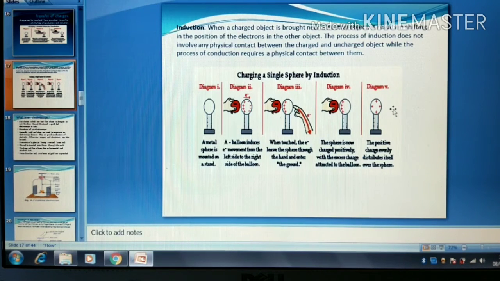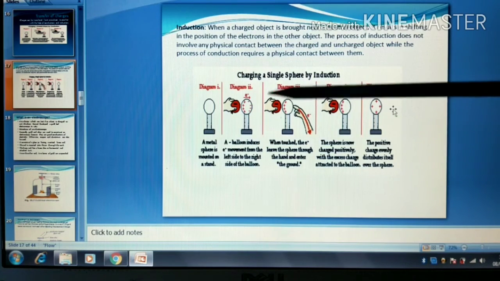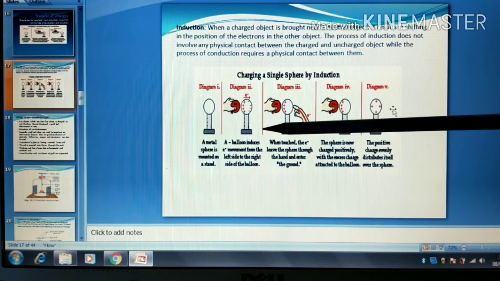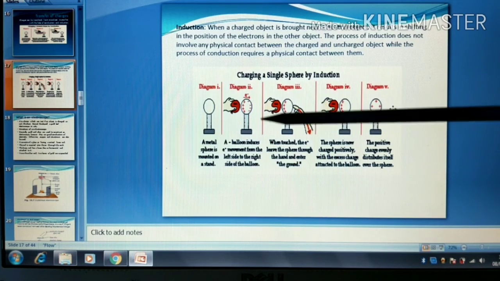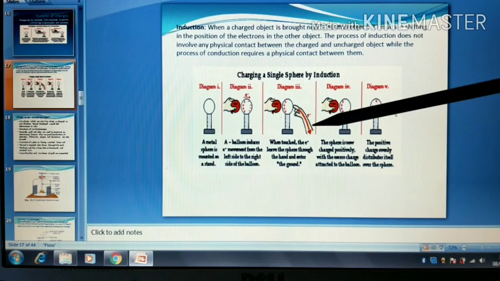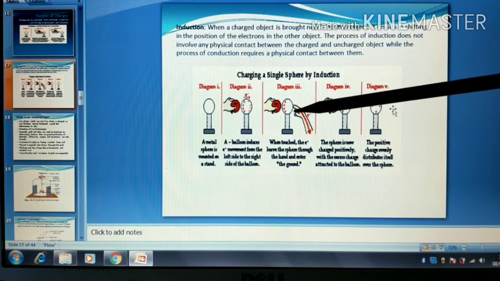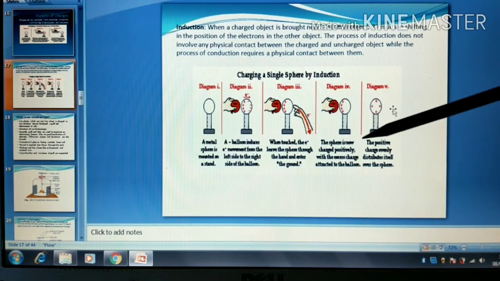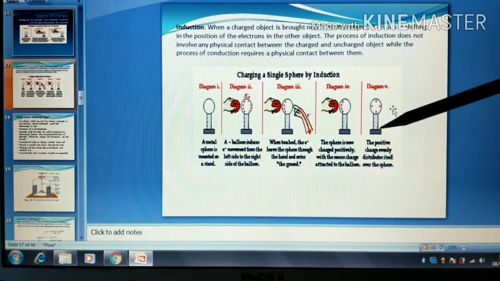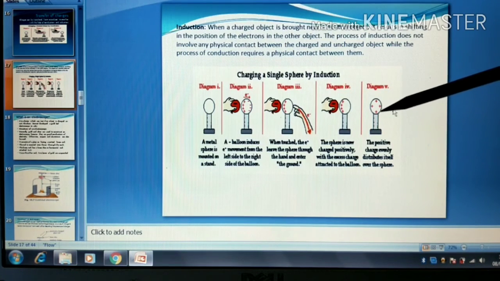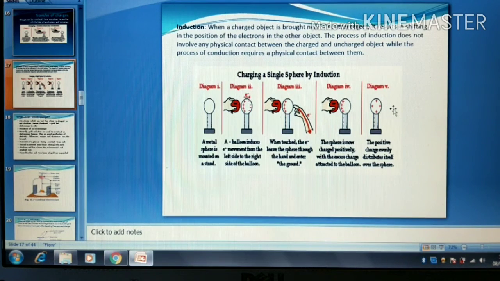Here you can observe a metal sphere which is mounted on a stand, and in the second diagram, a balloon induces electron movement from the left side of the sphere. Then again, when touched, the electrons leave the sphere through the hand and enter the ground. The sphere is now charged positively with the excess charge attracted to the balloon. The positive charge evenly distributes itself over the sphere. So this is an example of induction.